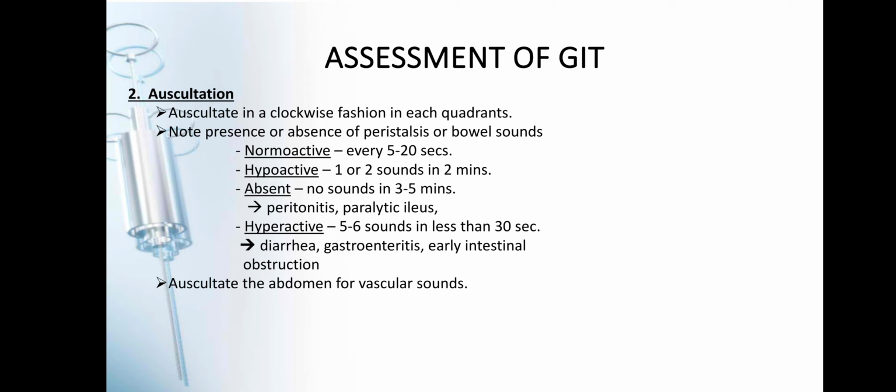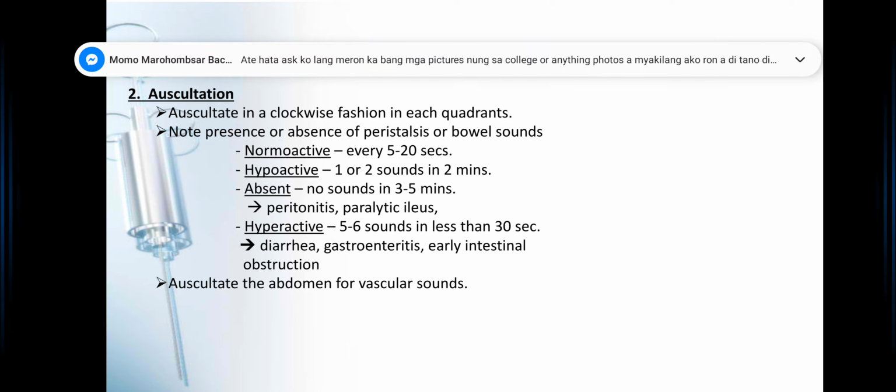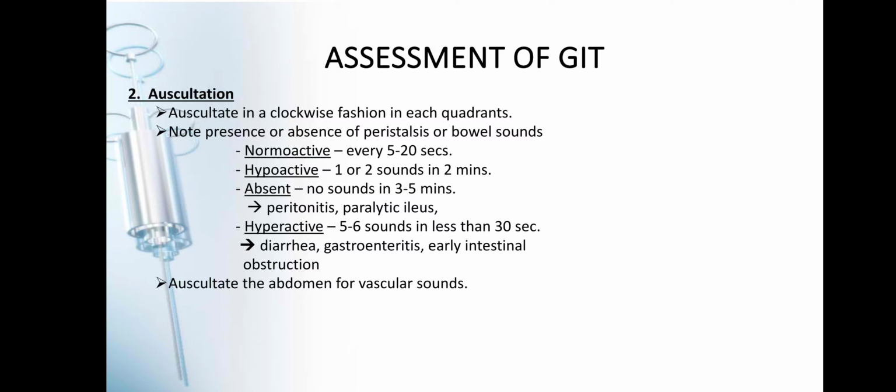So pag nag-auscultate po tayo, within every 5 to 20 seconds, may narinig ko po kayo o narinig po kayong at least 1 to 2 sounds, and then that is normal. Now, pag after 20 seconds nakarinig po kayo ng pang tatlo, pang apat, that's normal active po, no? The next is pag hypoactive naman. Pag hypoactive, meron po sa loob ng 2 minutes, dalawa or isa lang po yung narinig niyang bowel sound. Pag absent na po, wala na po siyang narinig.